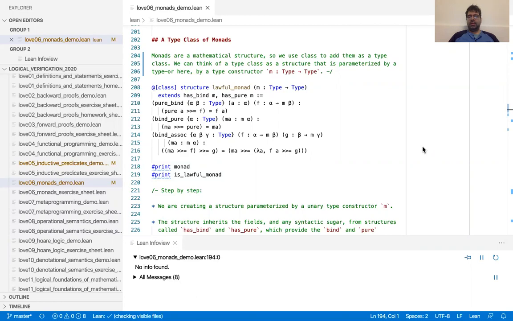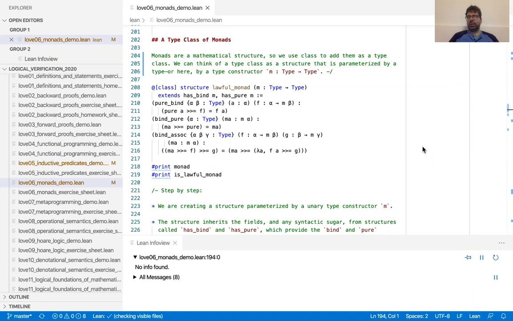But in Lean and also in our version, we're going to use the term monad for the combination of a bind and a pure operator without the laws, right? So even though mathematically a monad has these laws, we're going to call the version that has the laws a lawful monad. The reason is, when you do programming, you really just care about the operations.